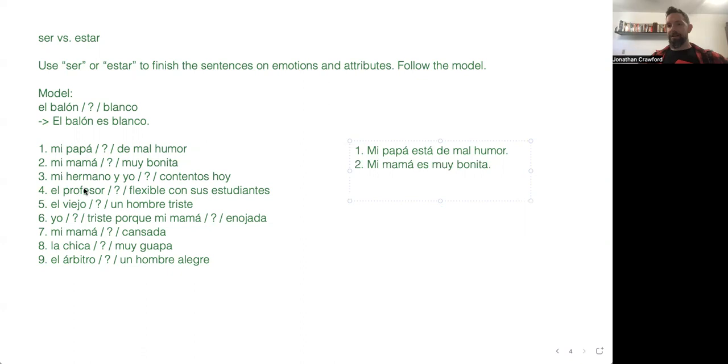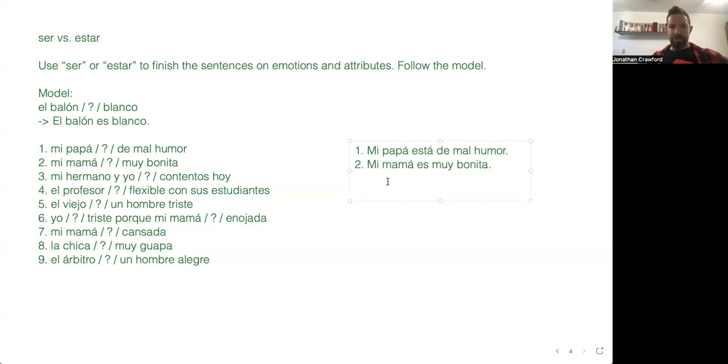And there's some truth to that. And you could say, estás bonita. And that means you look pretty right now. And so it does change the meaning a little bit. But anyway, number two is going to be ser. Es bonita. Es muy bonita. It's a characteristic. So, mi hermano y yo blank contentos hoy. My brother and I are content today. Hoy means today. We are content today.